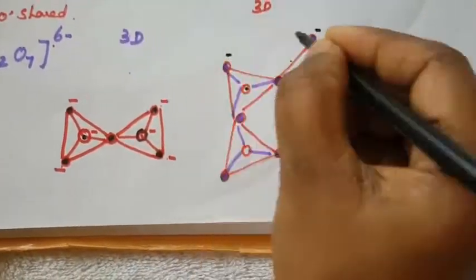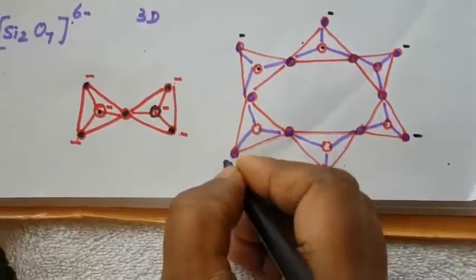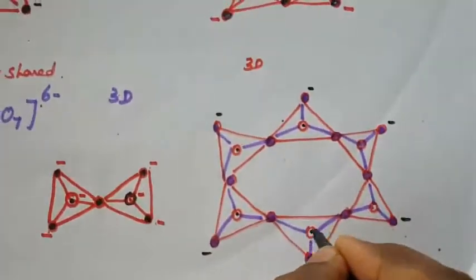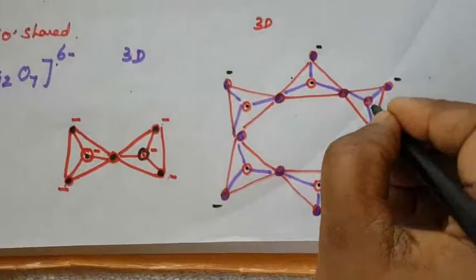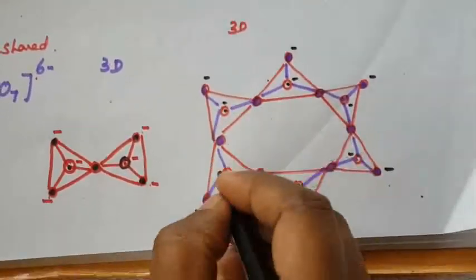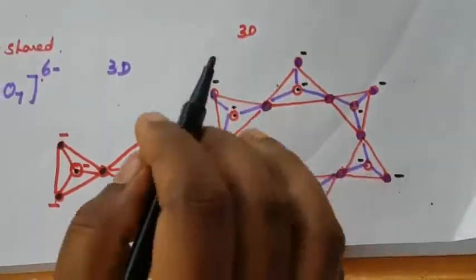This is the negative sign, all the oxygen. Negative sign. Here also dot. Negative sign. This is called cyclic silicates.